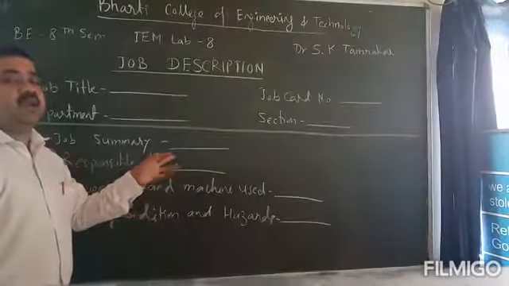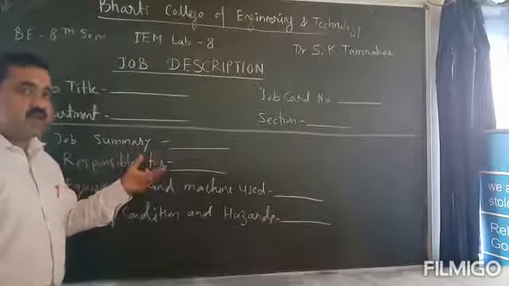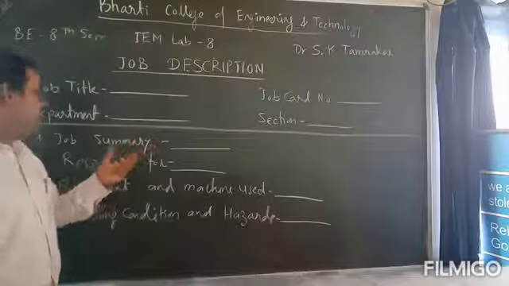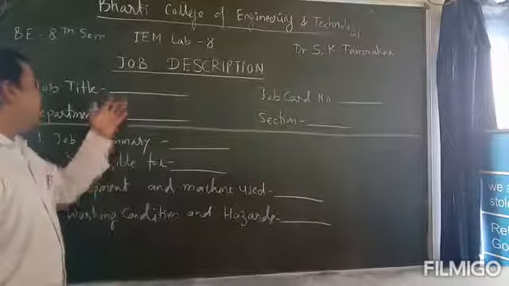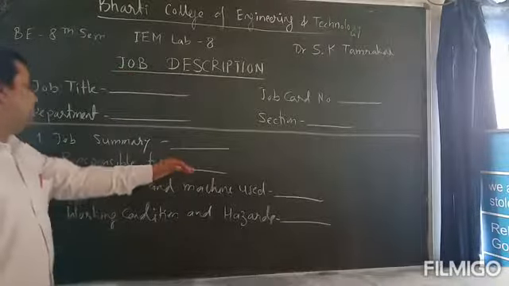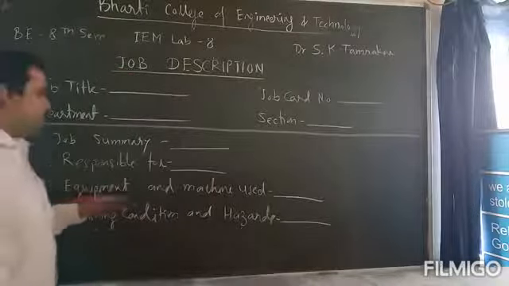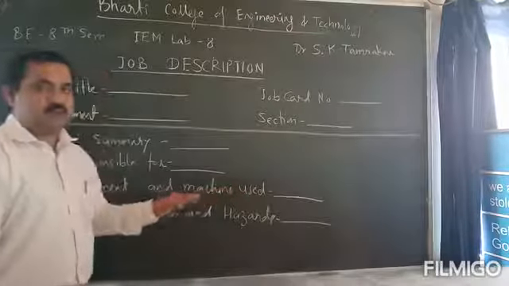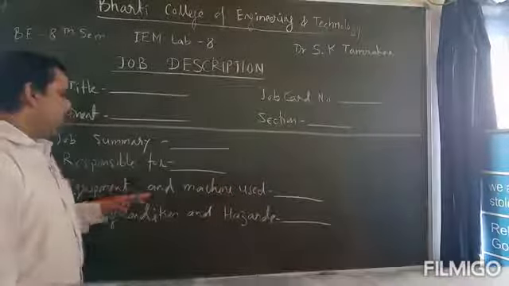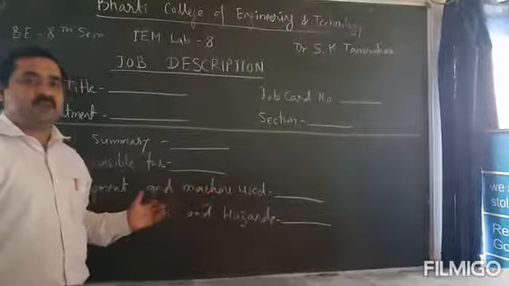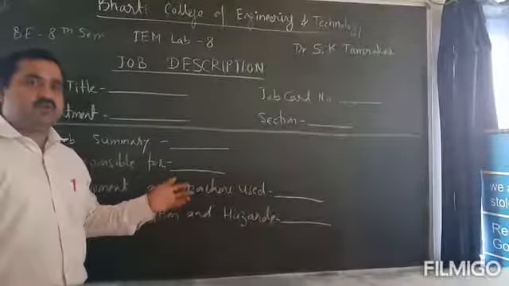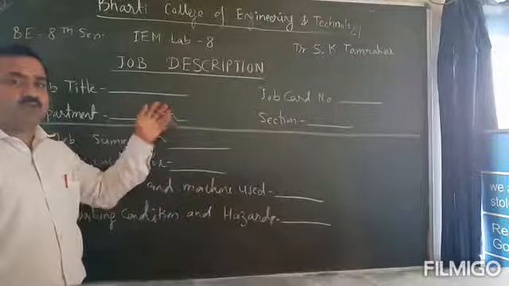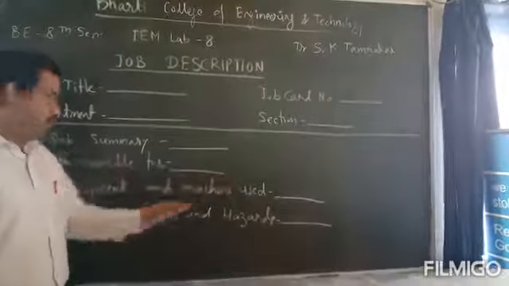If any discussion about that job is required, it can be held with their department. Their equipment and machines used go here. If some different type of equipment or machinery is used for preparing the job, then this is to be mentioned here.